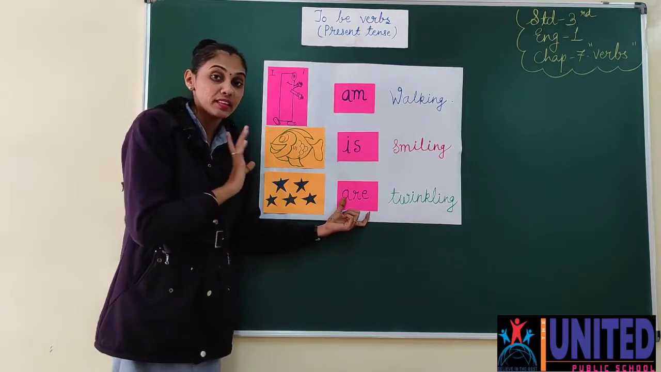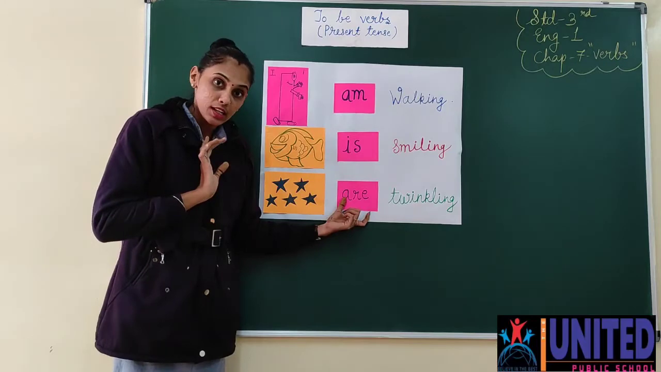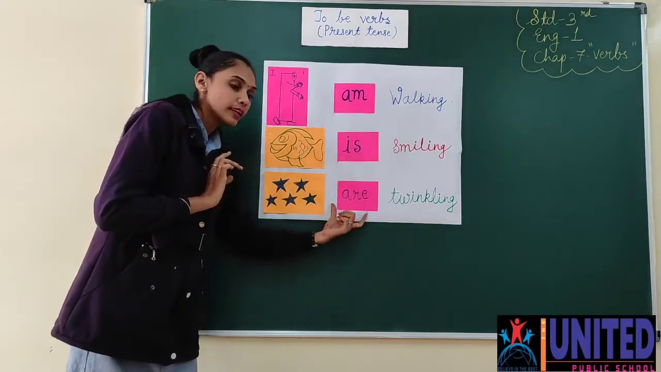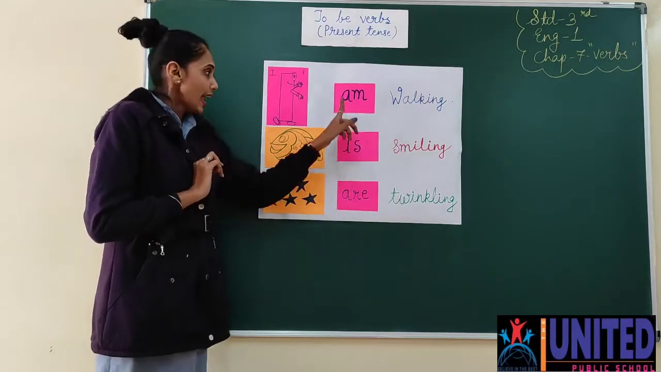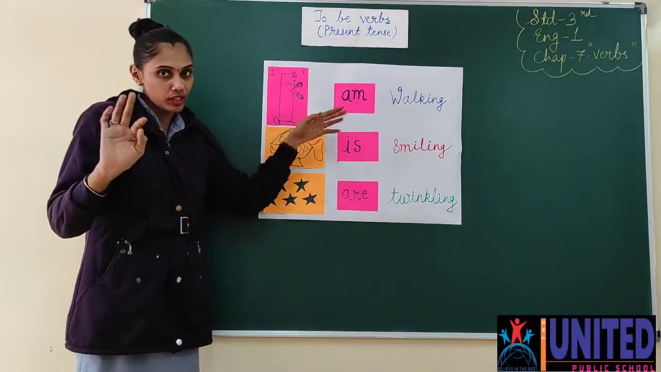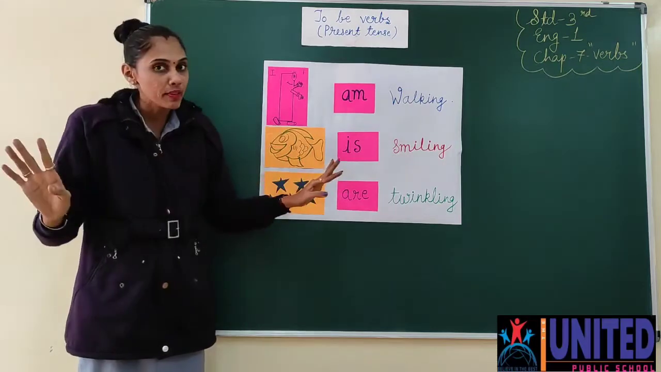In past tense, the helping verb will get changed only. Okay? So here are the three helping verbs, that is am, is, are. Am is the only friend of I. With I, we have to use am only, and nowhere else.